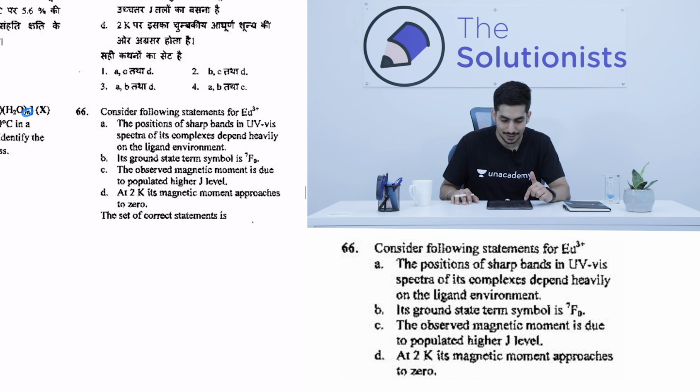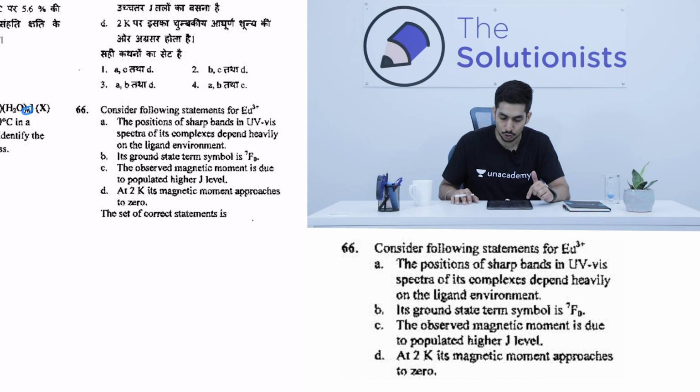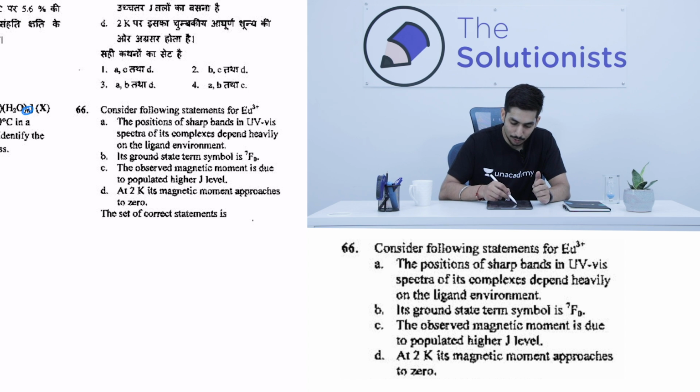Now the next question is: consider the following statements for europium 3+. Generally when I go for the exam, I study coordination chemistry and organometallics a little more in detail as compared to other sections. So I don't give much time to lanthanides and actinides except for the basic part, like the magnetism and everything. So in this question, let's say I don't have any idea about option C. It says consider the following statements for europium 3+.